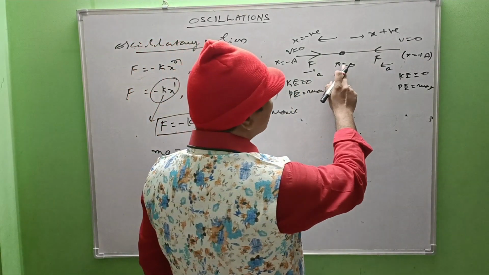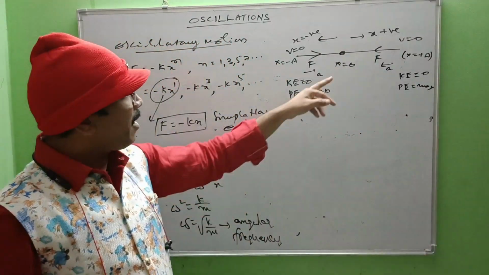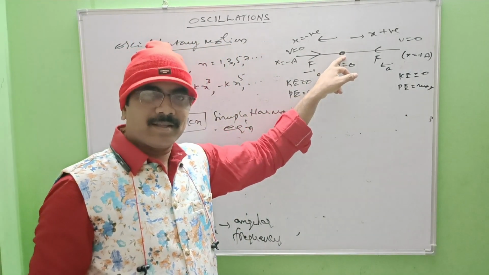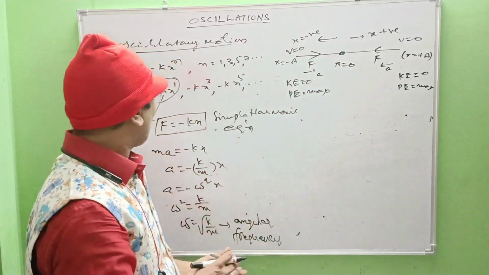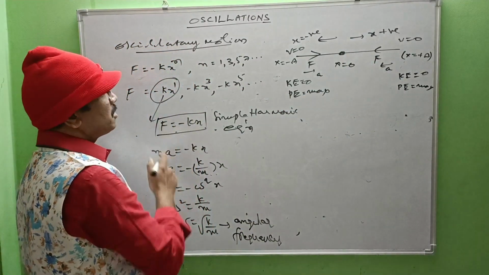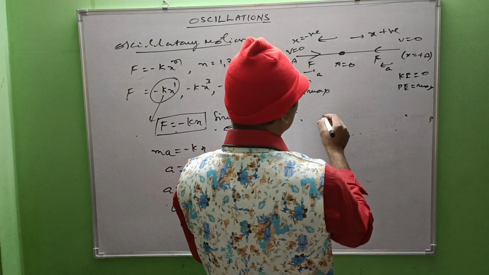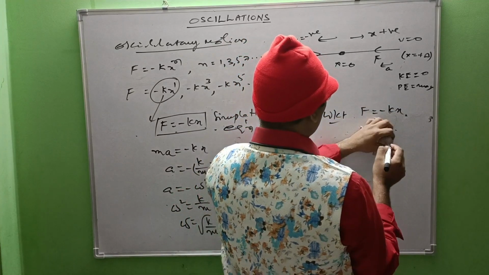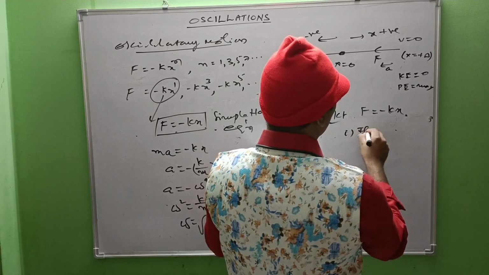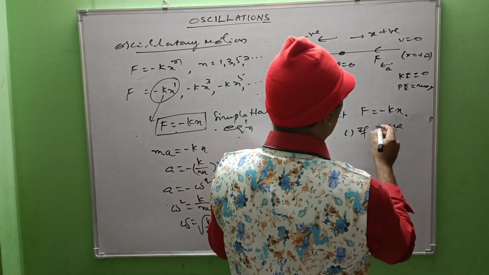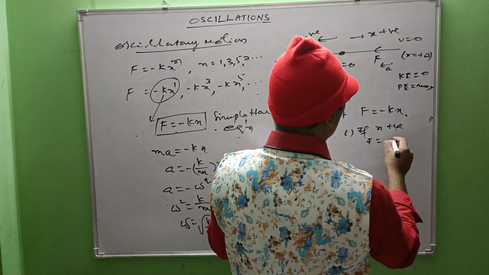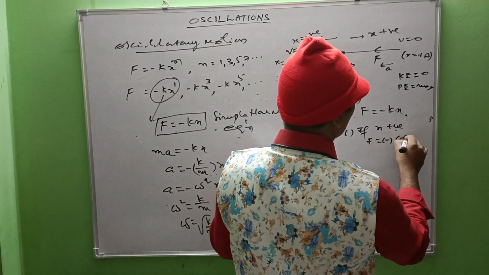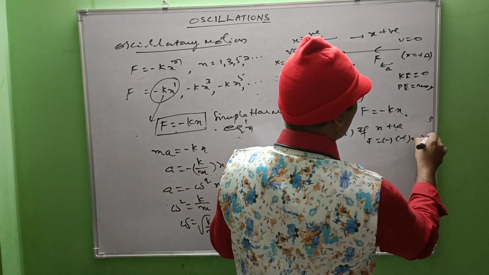Okay. If x equals 0, what happens? That is, when the particle reaches the mean position instantaneously, the force is 0. We know that F equals minus kx. First option, if x is positive, F equals minus into plus, that is negative.